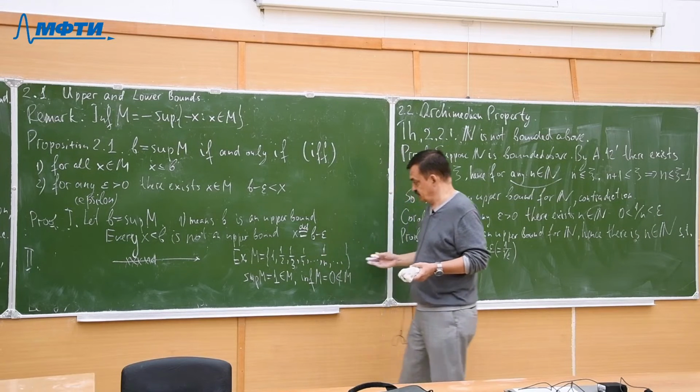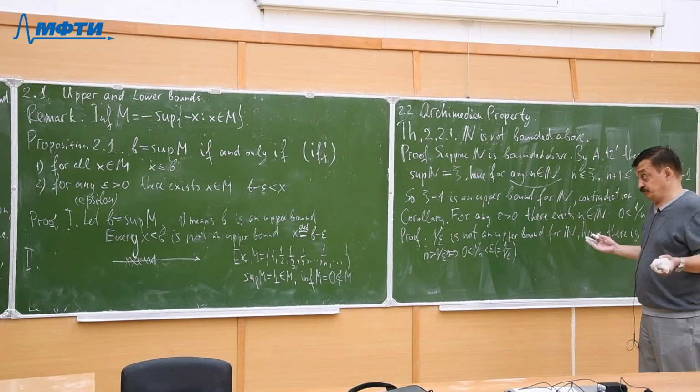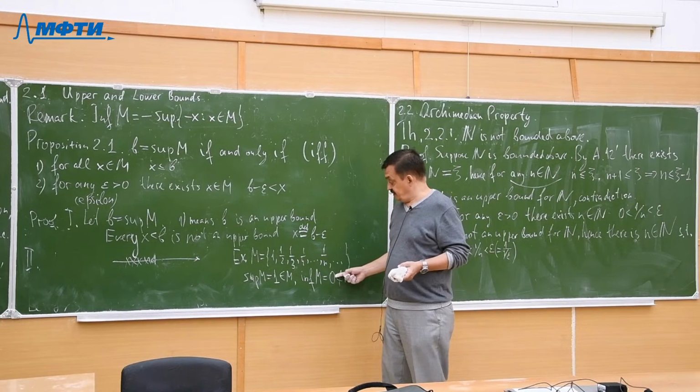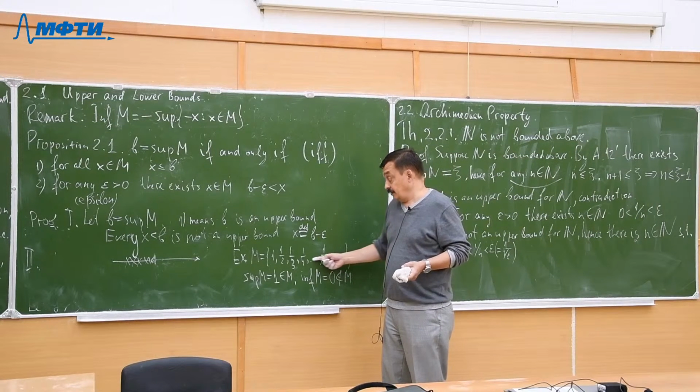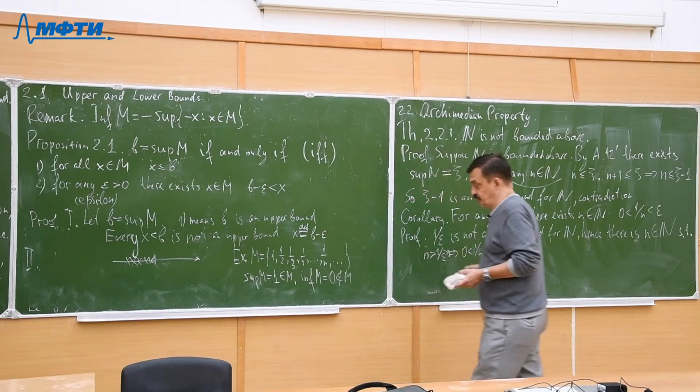Why? Because 0 is obviously a lower bound for M, because here all numbers are positive.